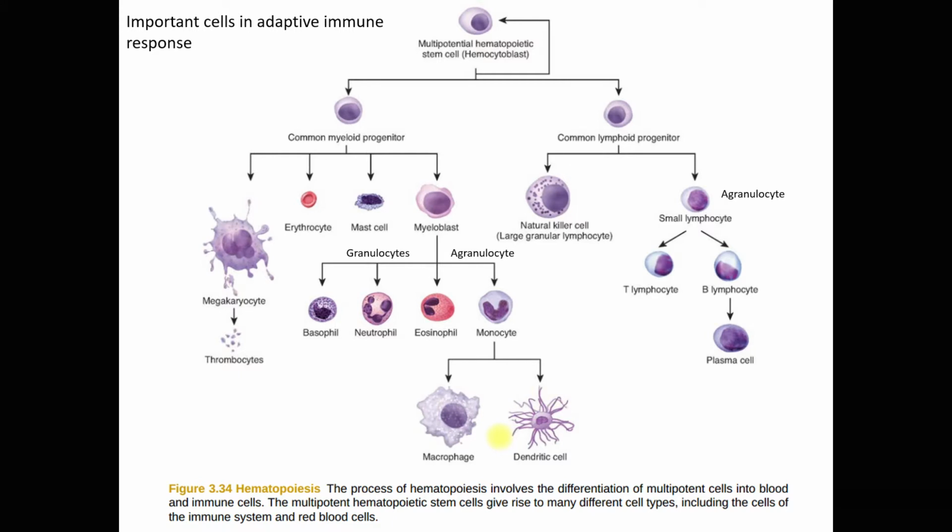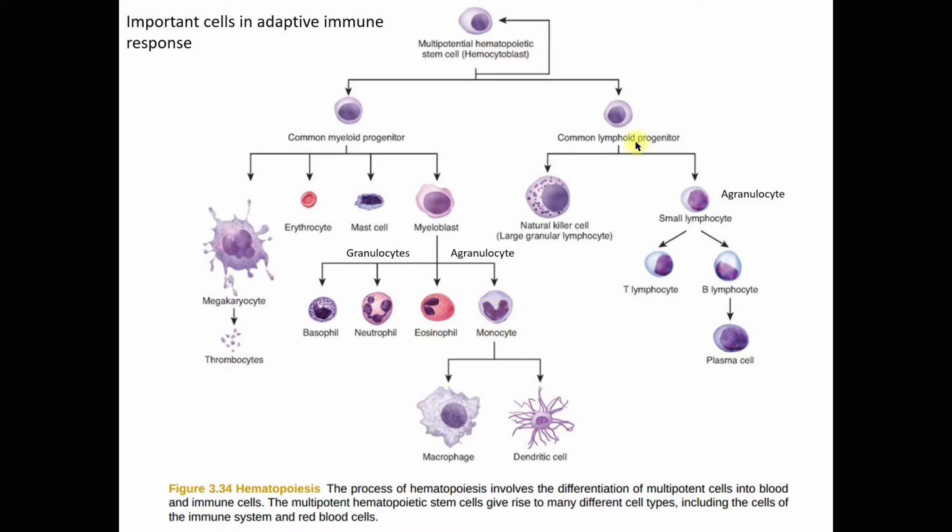I will go into that part later. So from myeloid, you have megakaryocyte, erythrocyte, mast cell, and these granulocytes and agranulocytes, that is the macrophage and dendritic cell that develop from the monocyte.